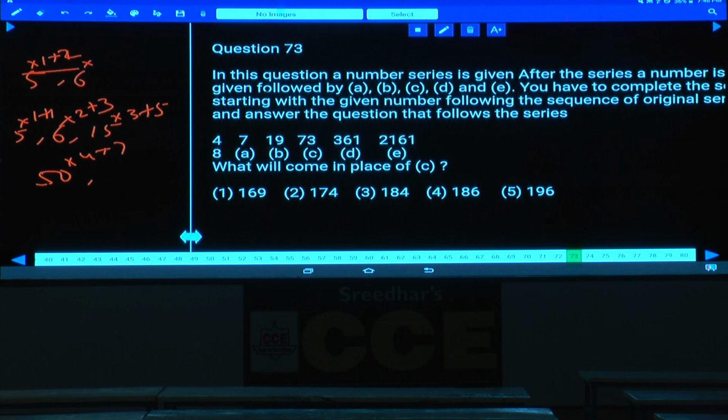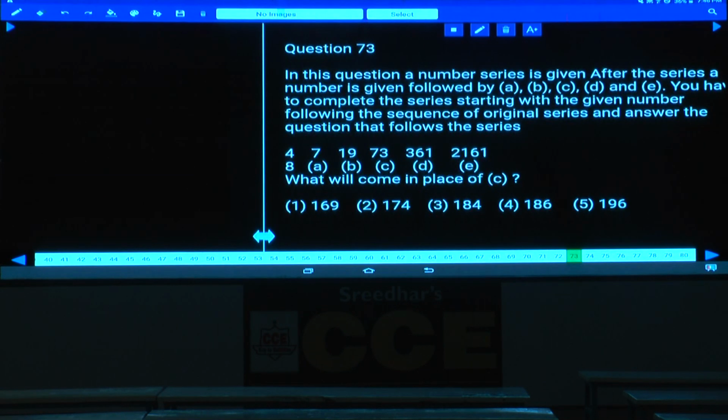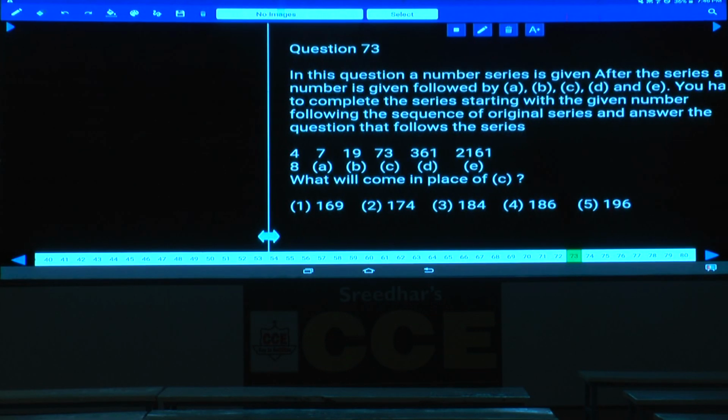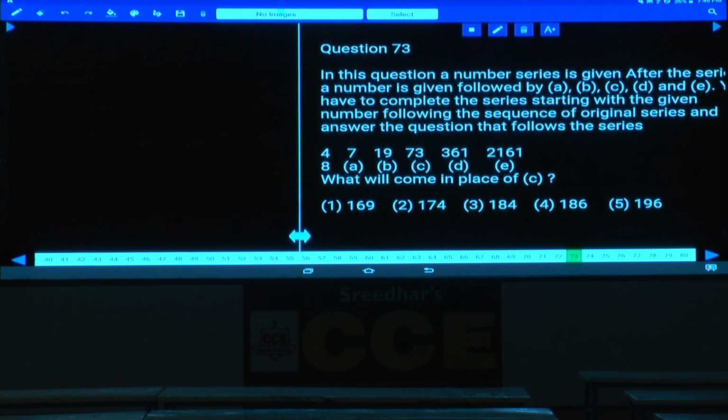Then coming to 73. Tell me what is the logic here. 4, 7, 19 and so on. 4, 7, 19, 73, 361 and 2161. Again the number is increased by a lot, hence it must be under combination. 361 into 5 will be around 1800. Now we cannot multiply this one with into 1, into 2, into 3 and so on, so we should have some approximation. Now 360 into 5 will be how much? 1800. Now this is 2161. How much more than that one? 300 more, hence it will be another time.